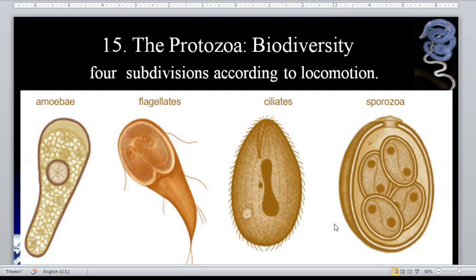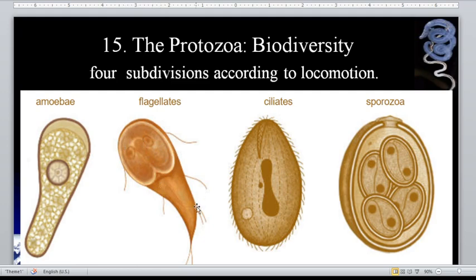Okay, so here we have the biodiversity of 4 subdivisions according to locomotion. Again, for amoeba, pseudopods; flagellates, flagella; ciliates, cilia; and sporozoa, none. So as you can see here, we have this parasite. So this is actually a characteristic of the Giardia lamblia.